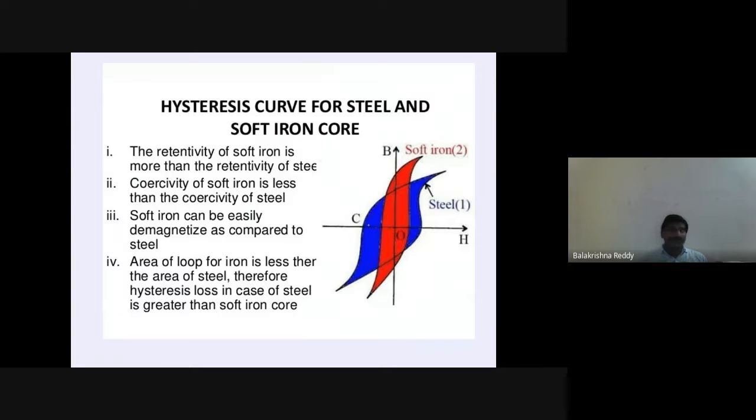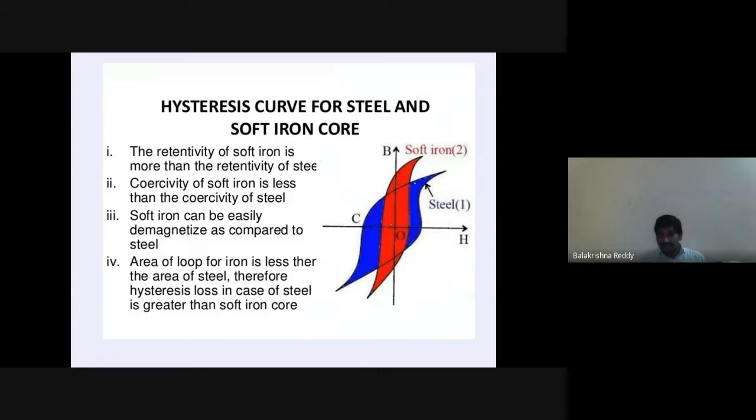What is the coercivity? It is the demagnetization of the material, and demagnetization takes more time. For the soft iron, the coercivity is less, whereas for the steel material, the coercivity is more. So it takes more time to demagnetize also, right?